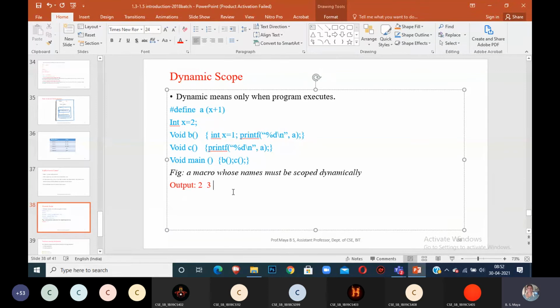The first function, what? Int x is equal to 1. See, this is the local int x is equal to 1, calling for a. Then a value is what? x plus 1. What is the x value now? 1. 1 plus 1 is 2. For that, I got 2.